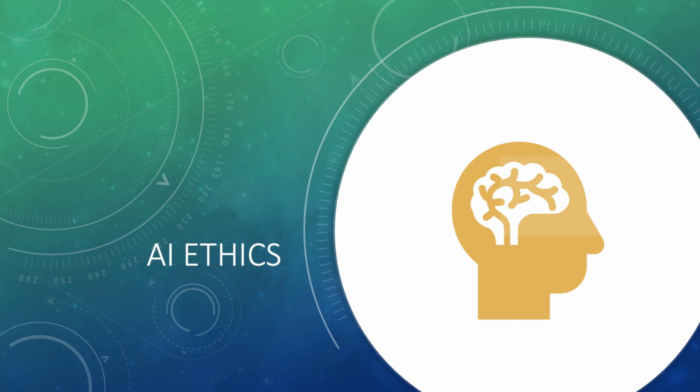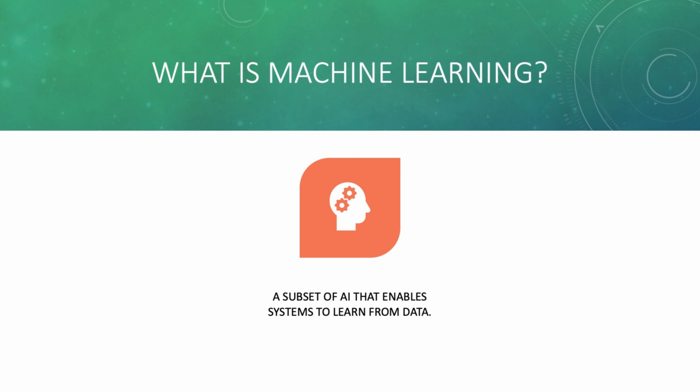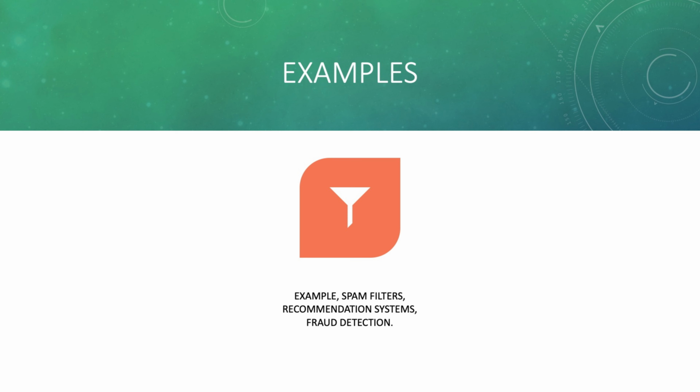Let's get started. Machine learning, or ML, is a subset of AI that allows computers to learn from experience, instead of being explicitly programmed for every task. ML models use data to improve their accuracy. Common applications include spam filters, recommendation systems, and fraud detection.